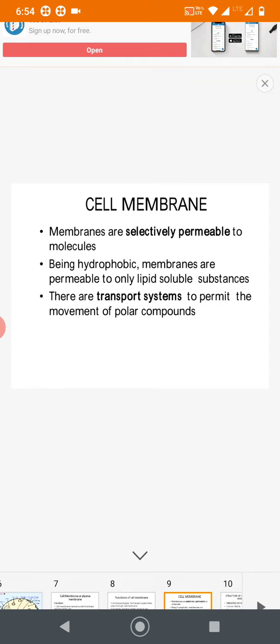So what is the meaning of hydrophobic? Hydrophobic means water hating, like lipid. Hydrophilic means water loving. So being hydrophobic, against water, membranes are permeable only to lipid soluble substances, because lipids are insoluble in water but soluble in organic solvent. So there is a transport system to permit the movement of polar molecules, water loving molecules.